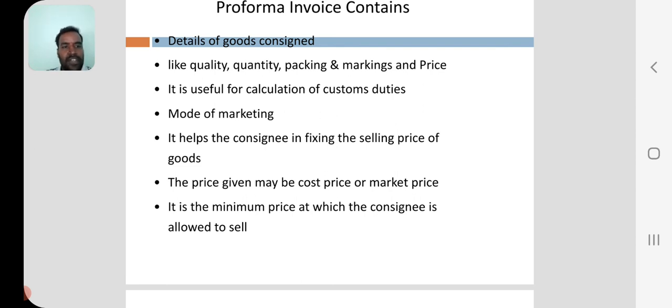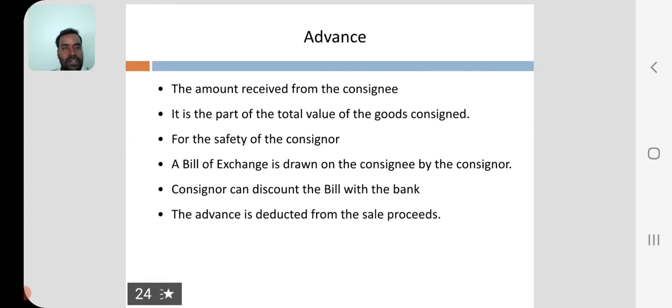It helps the consignee in fixing the selling price. The price given may be cost price or market price. It is a minimum price at which the consignee is allowed to sell. All should be mentioned in the pro forma invoice.